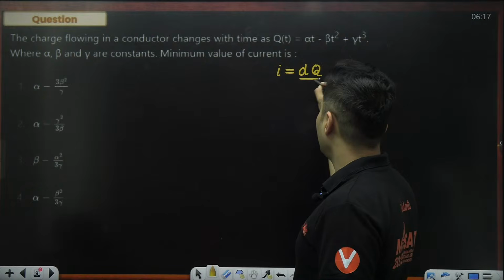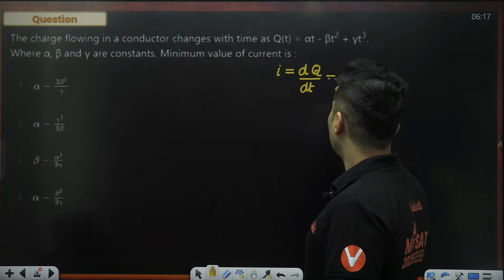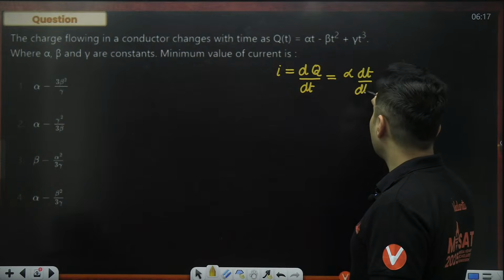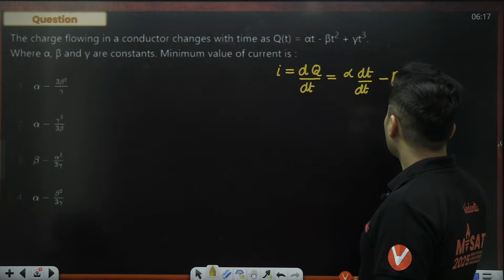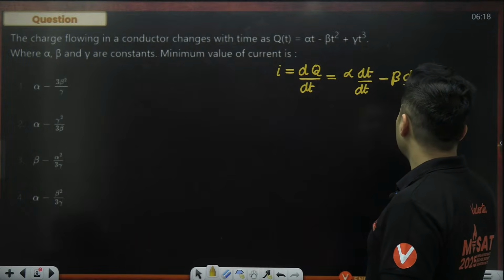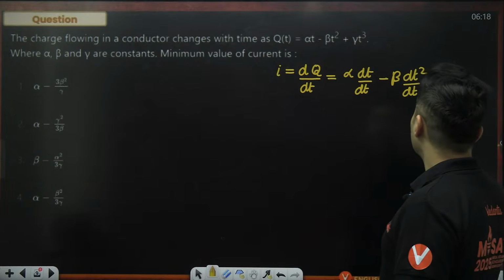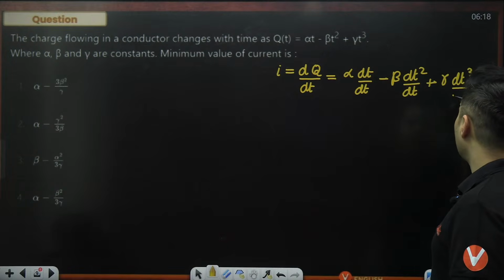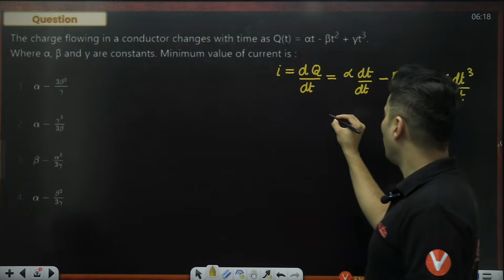So you just have to take dq by dt. So basically alpha into derivative of t with respect to t, minus beta into derivative of t square with respect to t, plus gamma into derivative of t cube with respect to t. So what do I get?